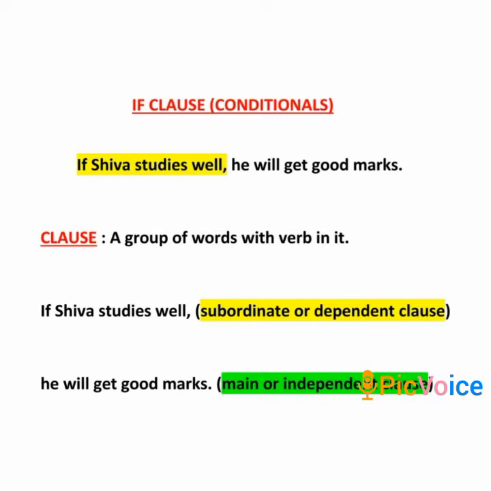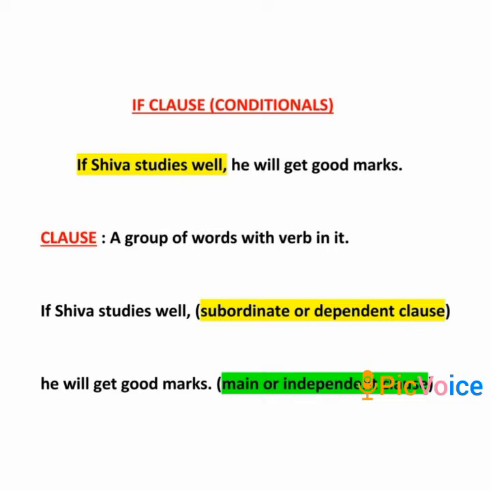Now what is the meaning of these? Look at the first part. If Shiva studies well, if I leave this clause as it is, will its meaning be complete? No. What will happen if Shiva studies well? It has not been answered. We'll never know. It needs another clause to complete the meaning. That clause is the second one, he will get good marks.